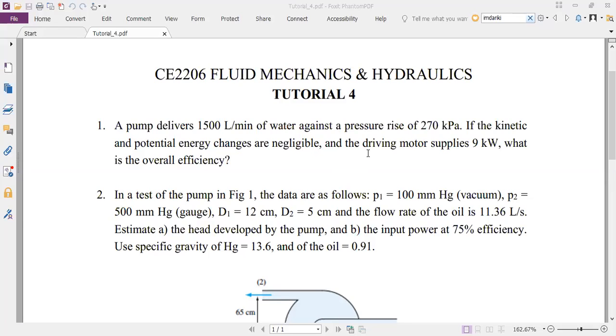Anybody wants to quickly maybe try to explain how to solve this one? Maybe I can even call out somebody if that's what you want. Let's see. Okay, Nikhil, can you please unmute yourself and maybe try to help us with this? Hello. Yes, we can hear you. So what is the approach that you would take for this problem?